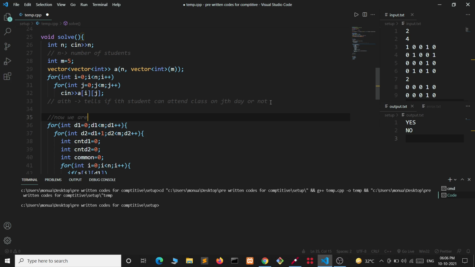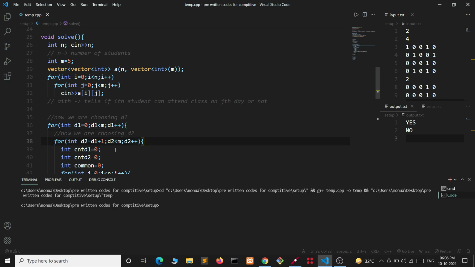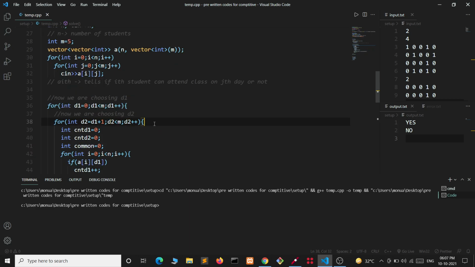Now we are choosing day 1. Now we are choosing day 2. Day 1 cannot be equal to day 2, so we have initialized day 2 with d1 plus 1.